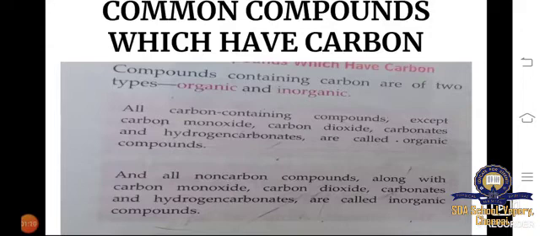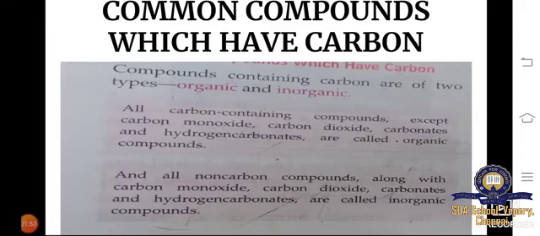I already told you in the previous slide, it was divided into two main groups, organic and inorganic. Now we are going to see the definitions. All carbon containing compounds except carbon monoxide, carbon dioxide, carbonates and hydrogen carbonates are called organic compounds. So organic compounds should not include monoxide, carbon dioxide, carbonates and hydrogen carbonates. And what is an inorganic compound?